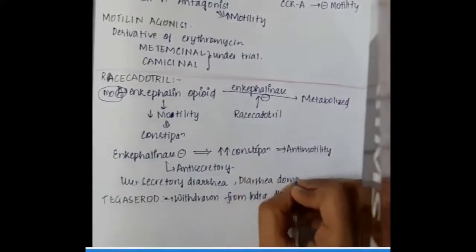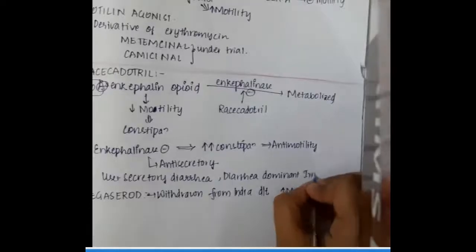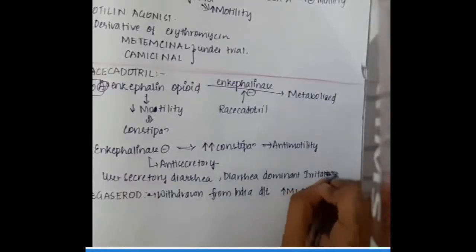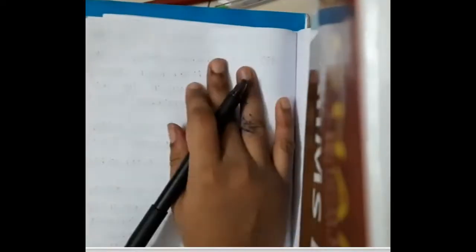Then we have tegaserod. Tegaserod is a drug which was withdrawn from India due to increased myocardial infarction and stroke episodes. So these are the important prokinetic agents which are actually used for constipation.